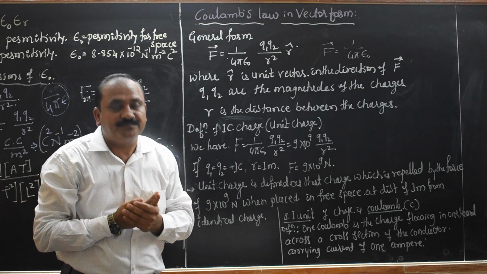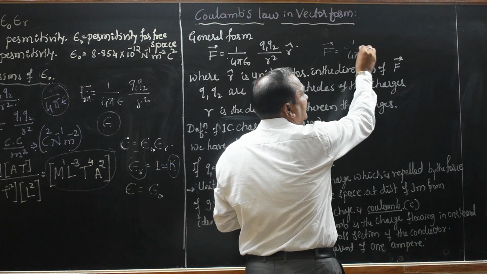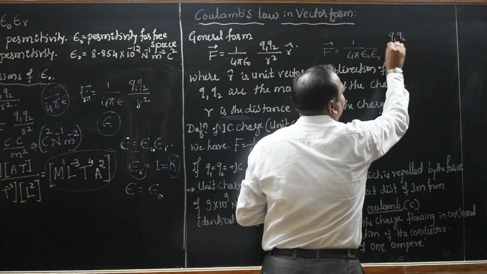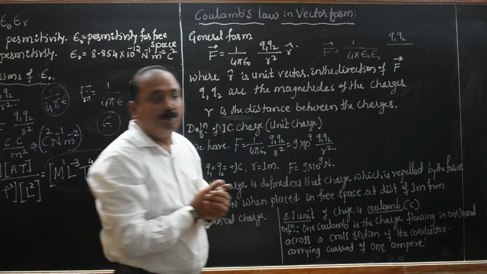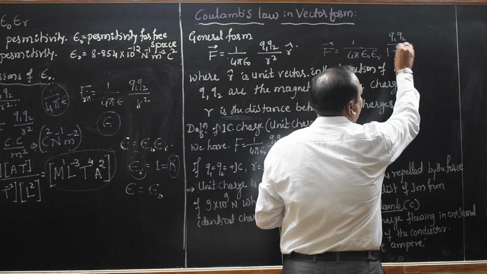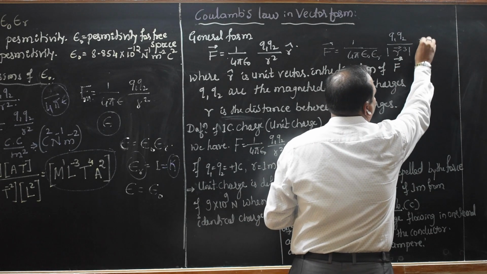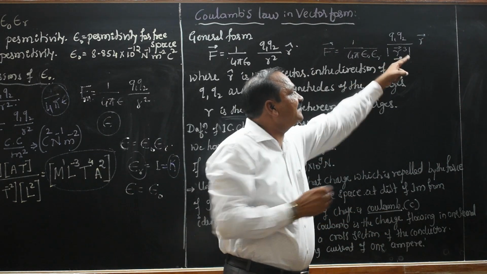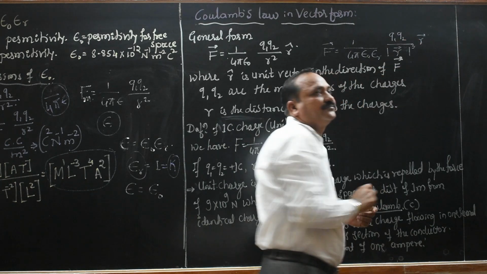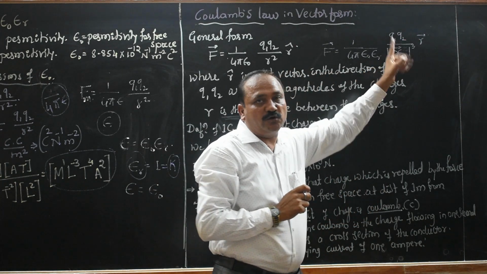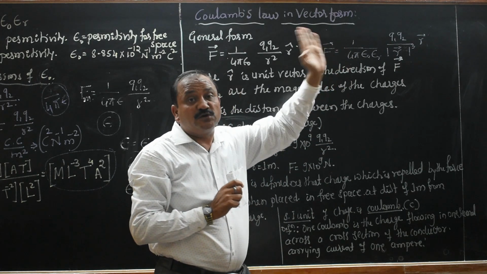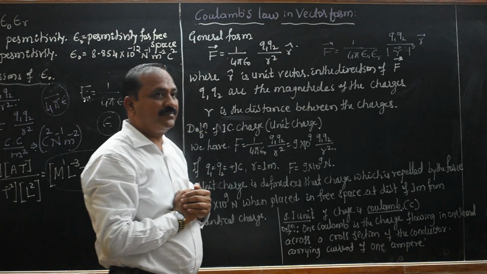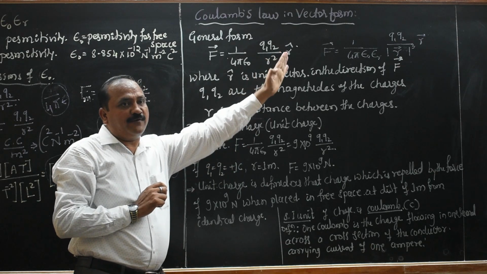If in a medium, 1 divided by 4 pi epsilon r, q1 q2 divided by modulus of r cube, and it is a vector, the position vector. This r is the position vector. In this way also we can write Coulomb's law in the vector form.